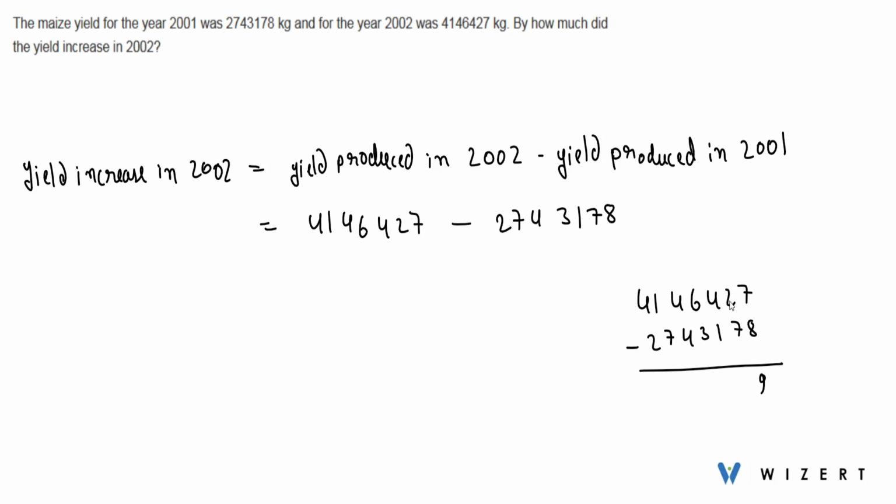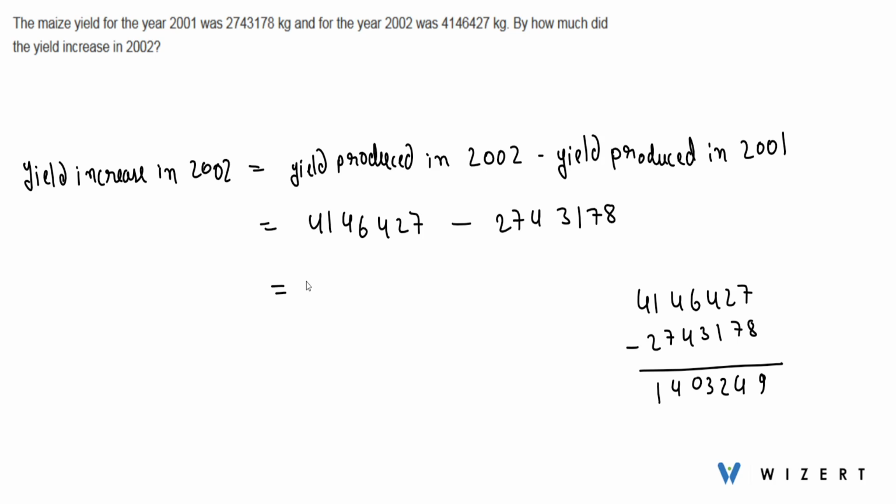Since 8 is greater than 2, so 2 will be converted to 12. So 12 minus 8 will be 4. We have 1 as a carry. Add 1 to 1. So 4 minus 2 will give us 2. 6 minus 3 will give us 3. 4 minus 4 will give us 0. Again 11 minus 7 will give us 4. We have 1 as a carry. Add that to 2. So 2 plus 1 will be 3. And 4 minus 3 will give us 1.